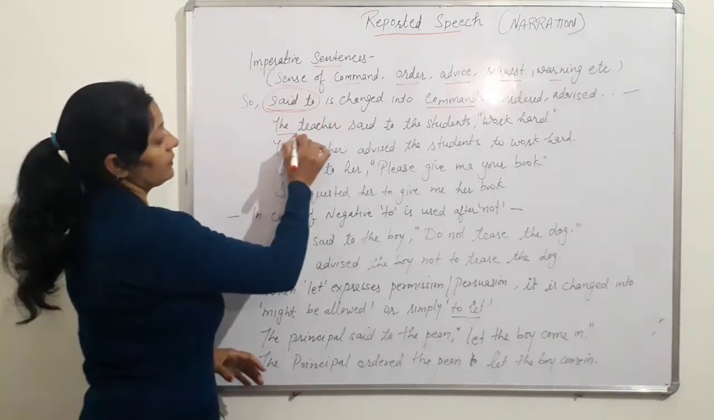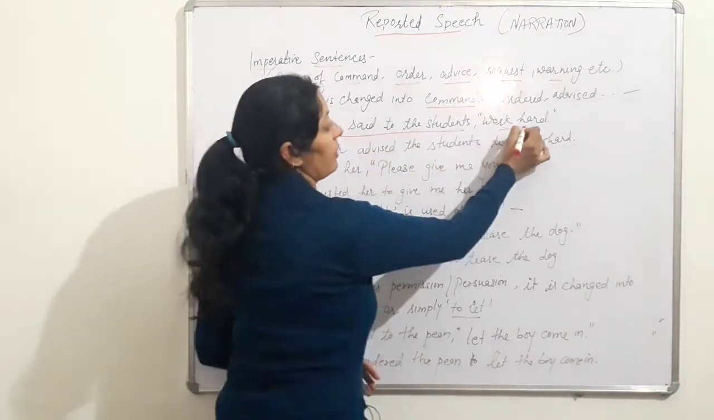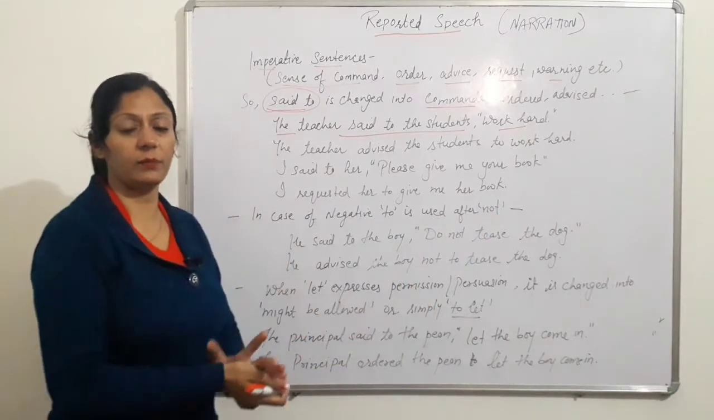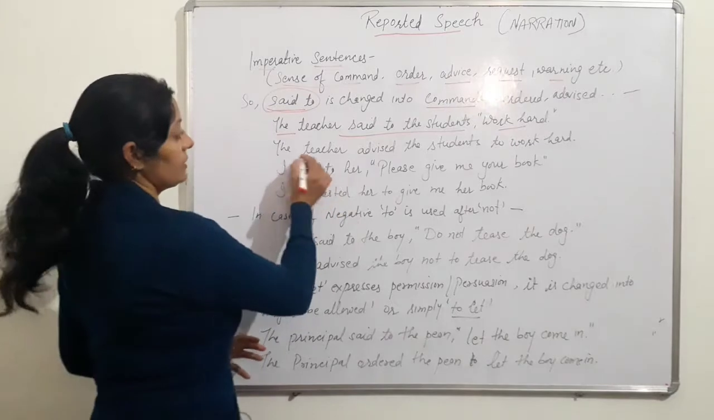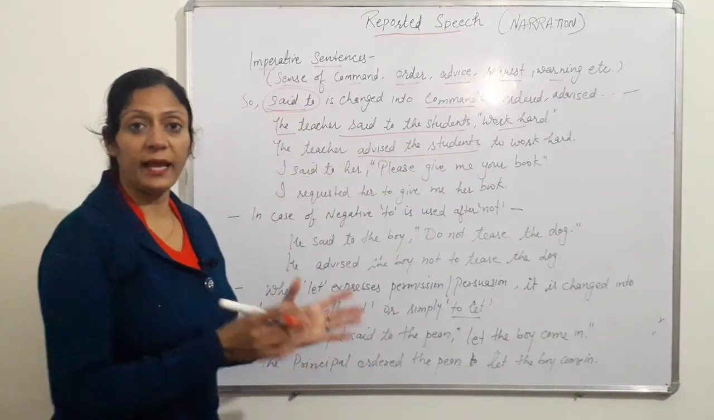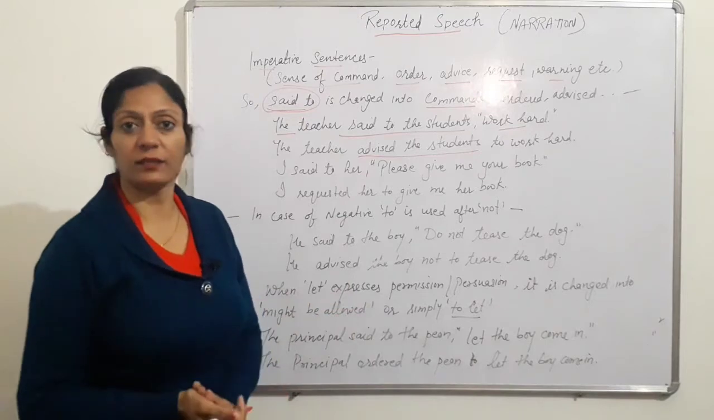For example, the teacher said to the students, work hard. So if a teacher said to the students to do some work, it means advice is there. So the teacher advised the students. Now after this, that or if or whether, nothing is used.